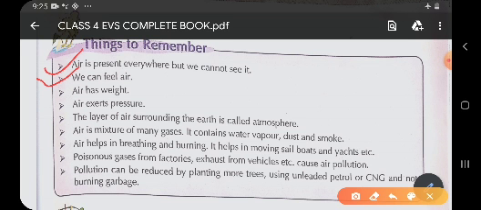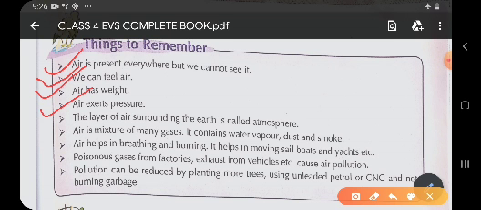Now fourth one is air exerts pressure. Children, in the chapter we have studied air exerts pressure on every object which comes in the way.